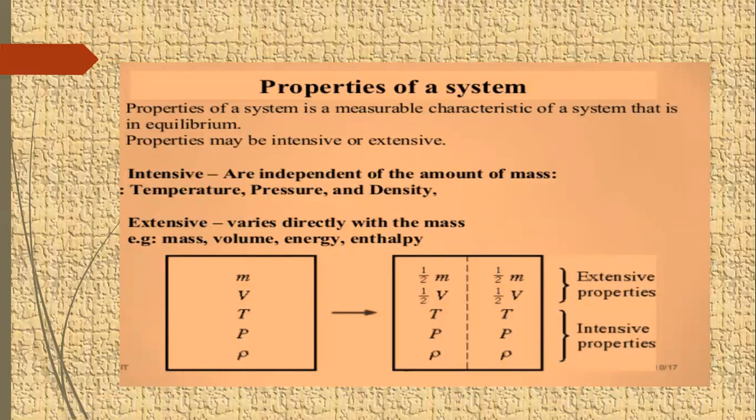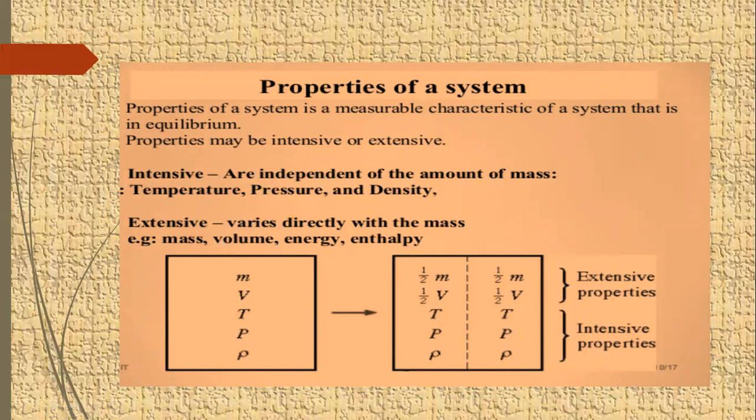Vapor pressure is an intensive property. What is an intensive property? The properties which are independent of the amount of mass are called intensive properties, like temperature, vapor pressure, and density. Extensive properties are the properties which vary directly with the mass, like mass, volume, energy, and enthalpy.